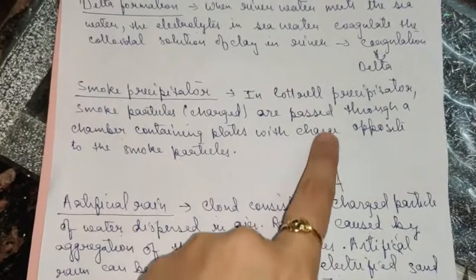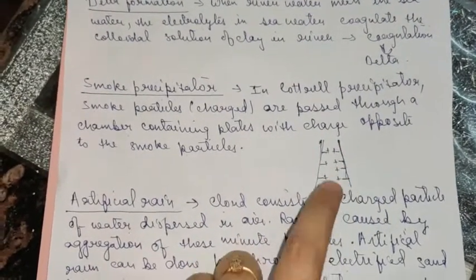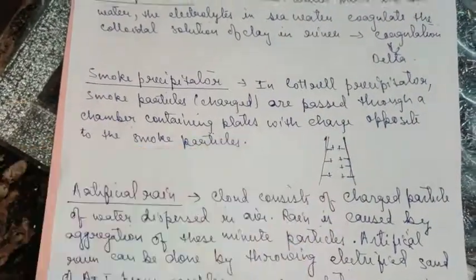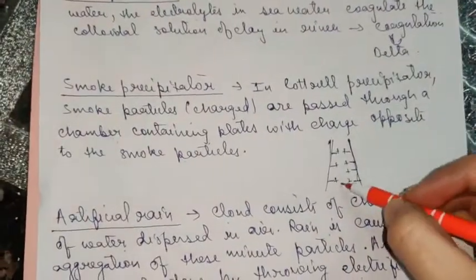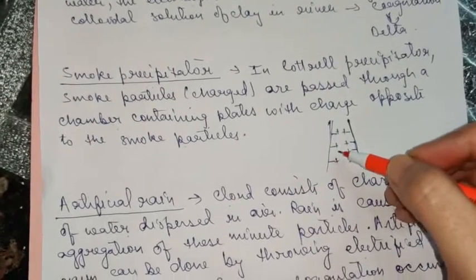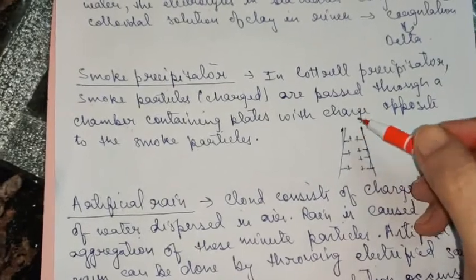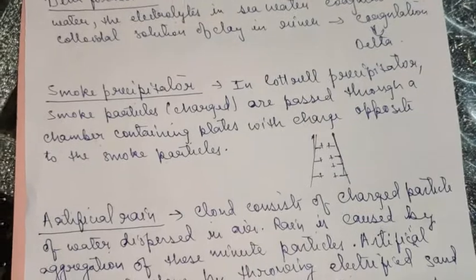In this, plates are introduced which are charged, and when smoke particles move through this passage, the oppositely charged colloidal particles get attracted towards these plates and they get neutralized, so dust free smoke is released from the chimney. Okay, this is basically done to control pollution.